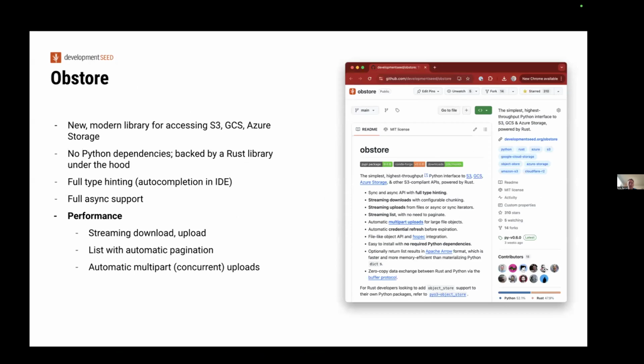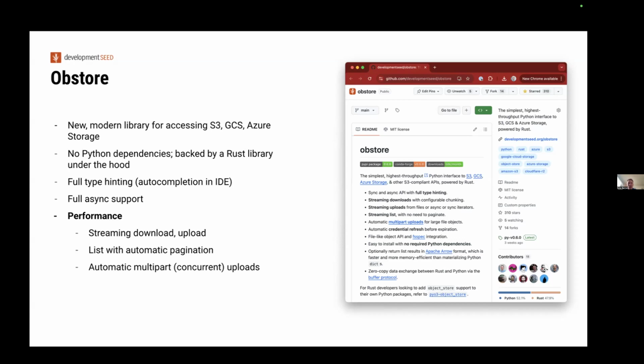And so obstore is a similar library to FSSpec, although FSSpec really tries to target this idea of things being files, and those don't necessarily map very well to object storage objects, which are much more similar to HTTP requests that just happen to have specific types of authentication than files. Like if you're working with files locally, you have this expectation that you can have pretty low latency each time you're reading data from a file, and that doesn't hold true for cloud storage.